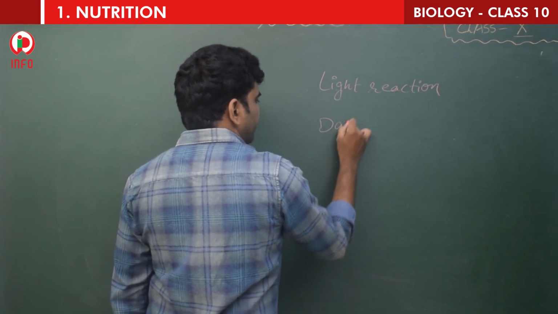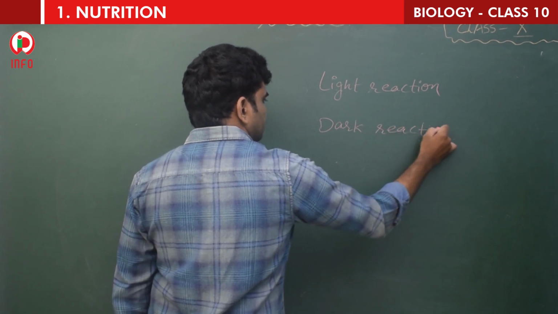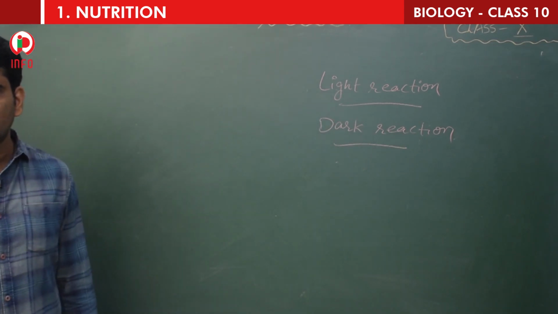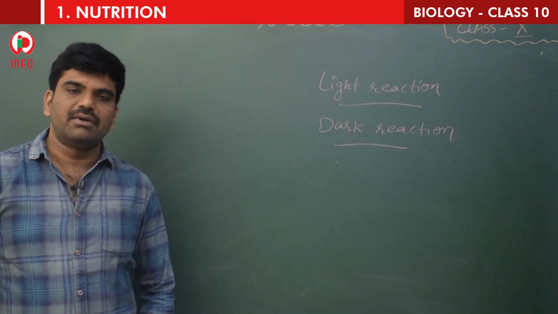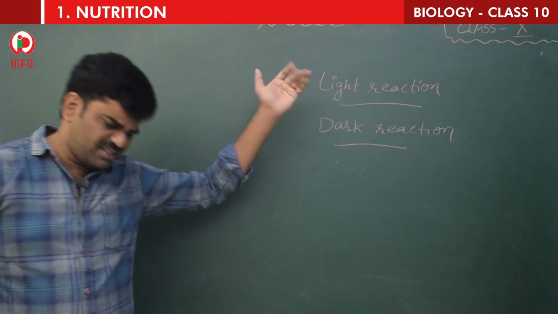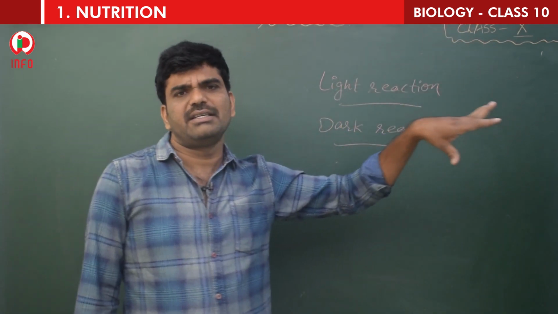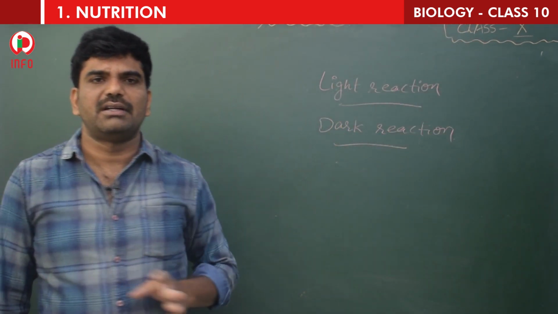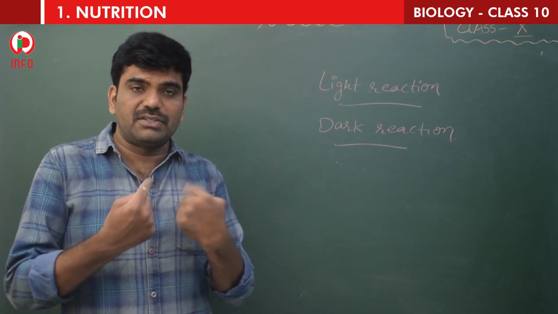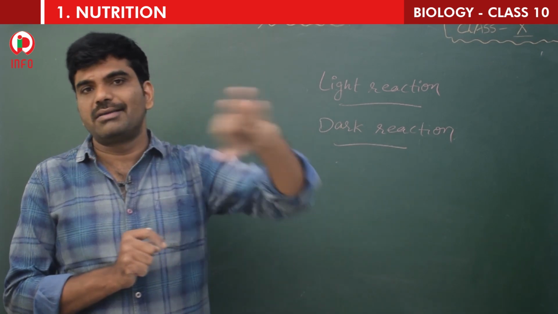Another one is the dark reaction. So mainly these are divided. The mechanism of photosynthesis is nothing but how plants utilize solar energy and how they prepare food material. This total process is divided into either two reactions or three steps.